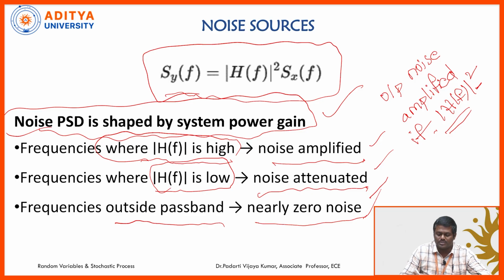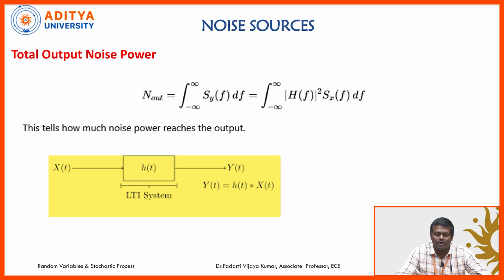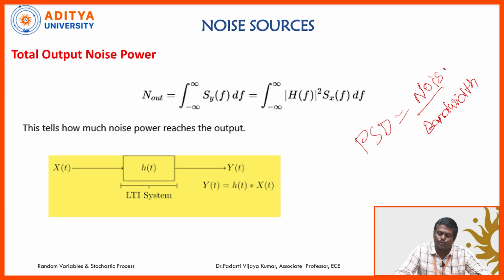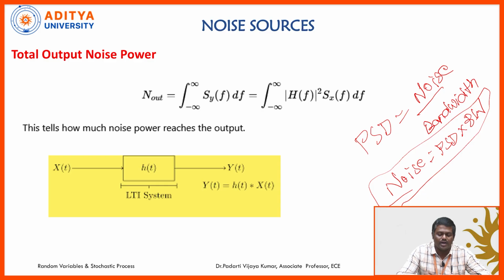we don't see any noise in the output spectrum. So the output noise power can be related with the output noise power spectral density. We know that the power spectral density is nothing but noise per bandwidth. So how do you get noise? Noise is equal to power spectral density into bandwidth. Using this relation, the output noise power can be computed by integrating the output power spectral density with respect to df. This df is nothing but bandwidth.